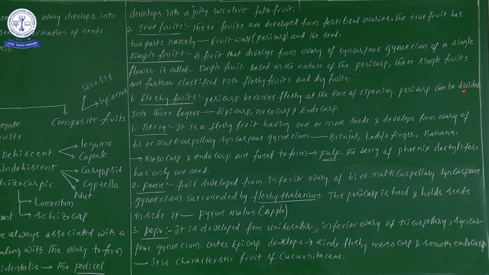Now, for our convenience of study, the pericarp, the fruit wall, can be divided into three layers.